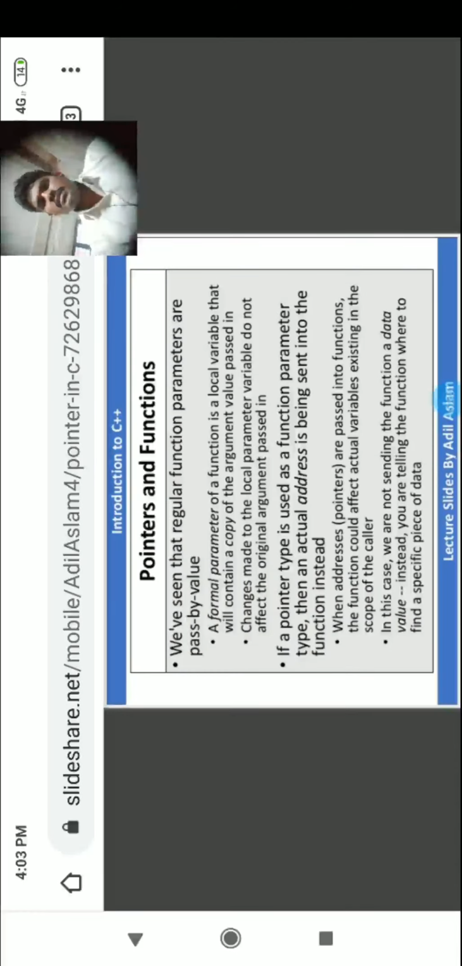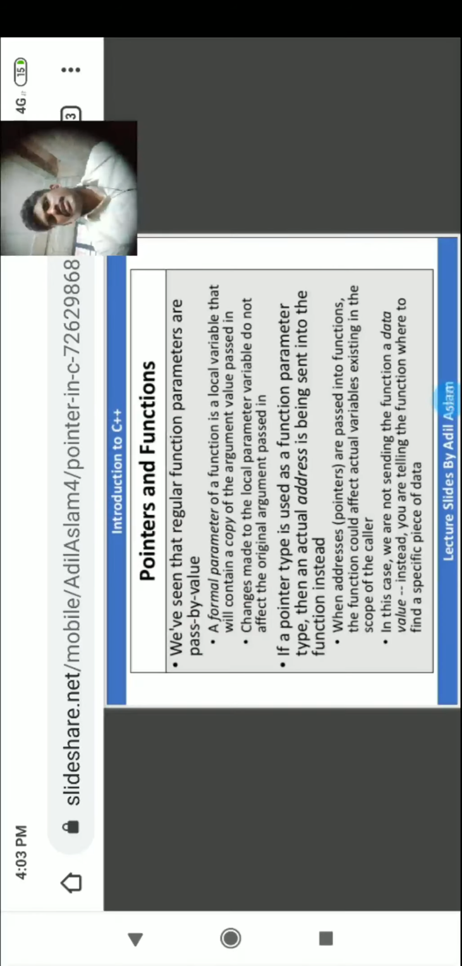In our third unit, as per the syllabus, we covered functions, and in the last unit we covered pointers. Now, pointers and functions. We have seen that regular function parameters are passed by value. What is pass by value? Pass by value is nothing but sending of the arguments or values.